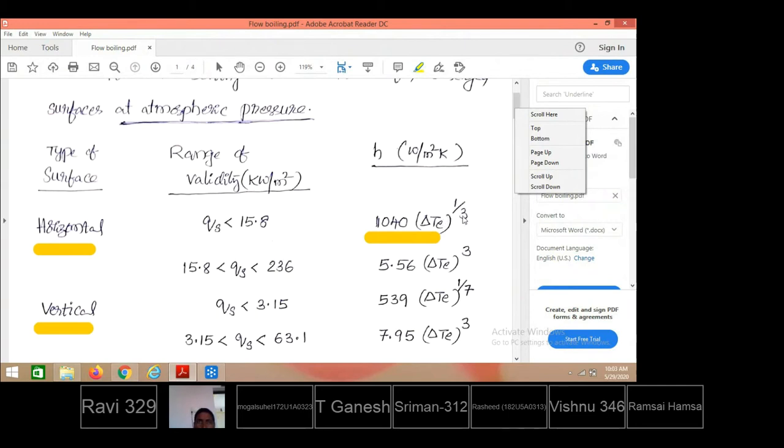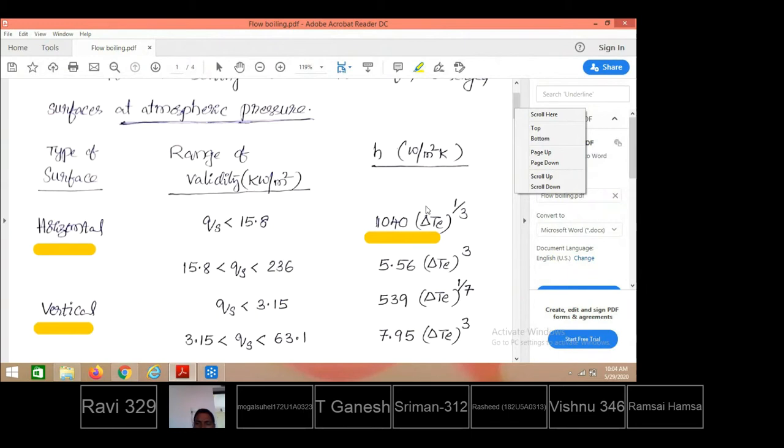What is the saturation temperature of water? 100 degrees centigrade. So this delta T is the temperature difference between the horizontally placed heating surface and the surrounding water temperature. The saturation temperature of water is 100. Only the horizontal solid surface temperature must be known to estimate the delta T value.